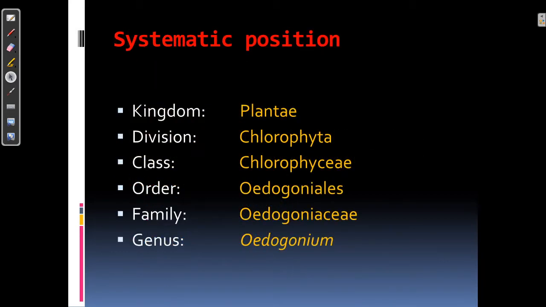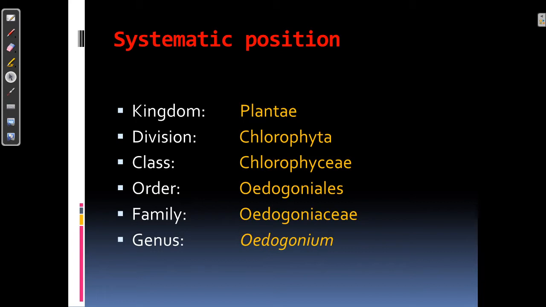So, students, first we should know about the systematic position of this alga. Oedogonium belongs to kingdom Plantae. Division is Chlorophyta. Class Chlorophyceae.